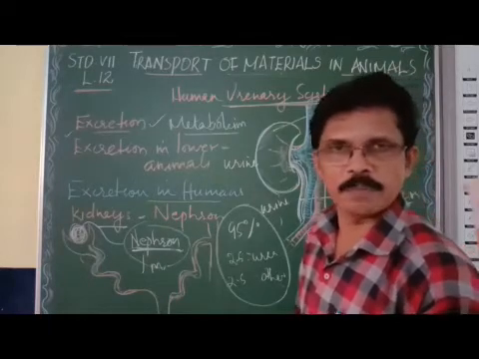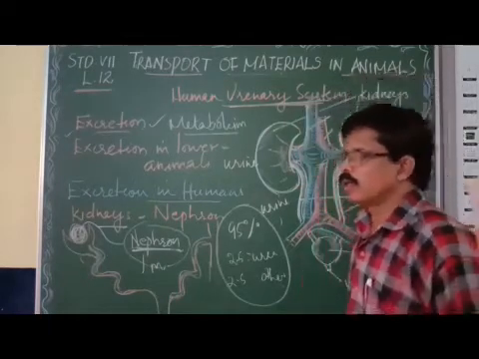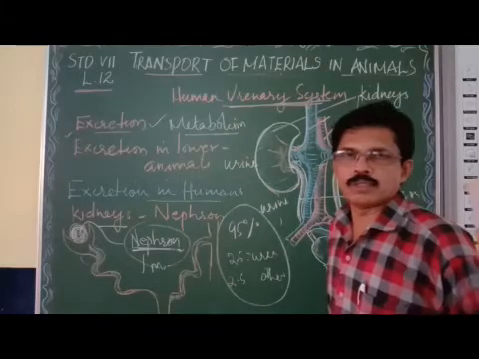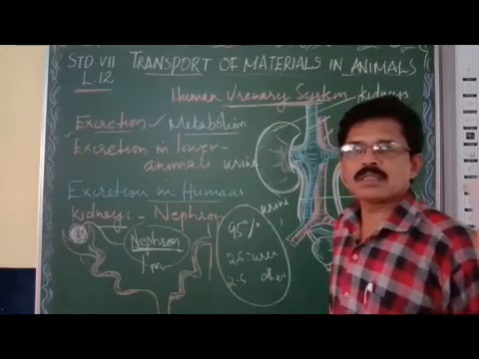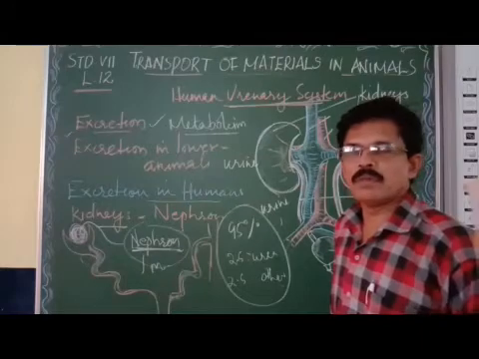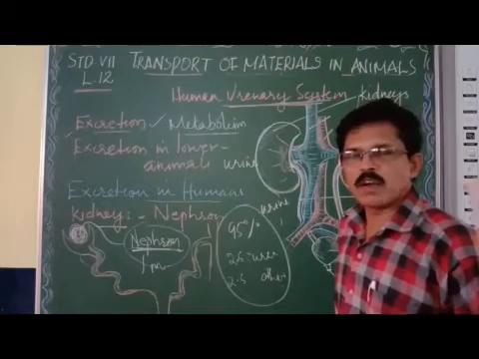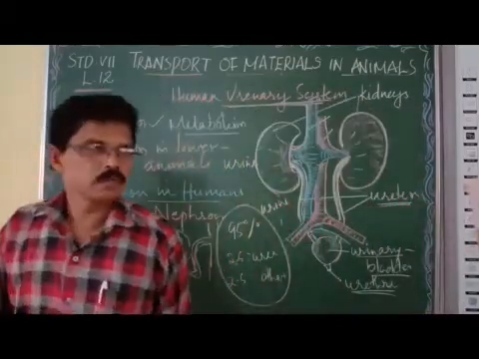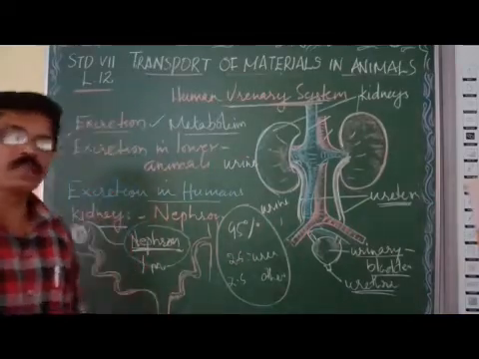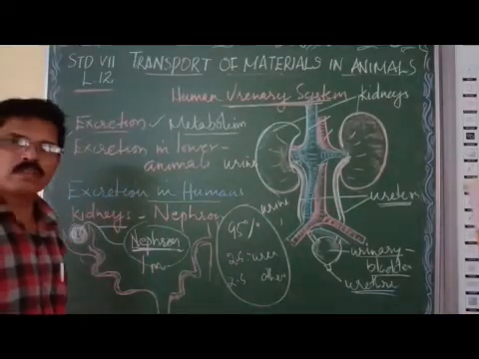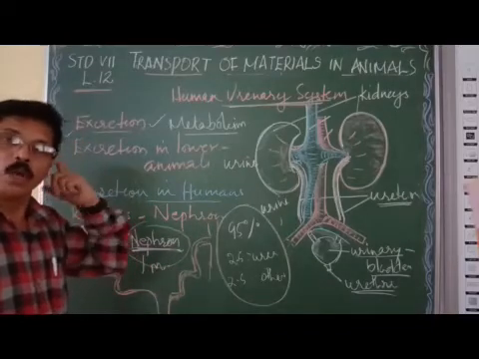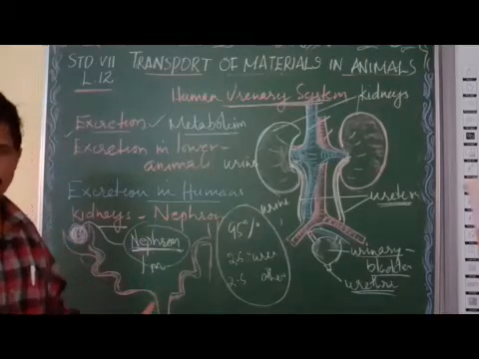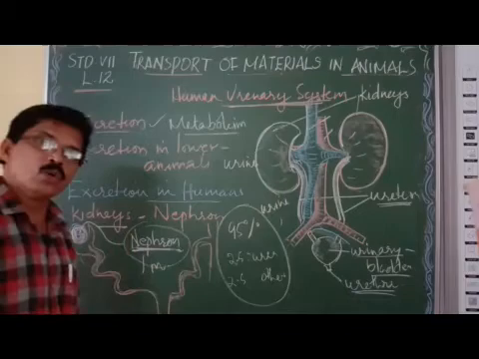But unfortunately, in some people, kidneys will be damaged. If the kidneys are damaged, our body waste cannot be removed. The blood cannot be filtered. As a result, the waste will accumulate in our body. Beyond a limit, the waste is poisonous to our body. We cannot survive. So what will the doctors do?